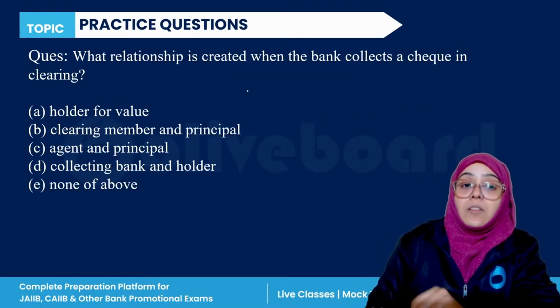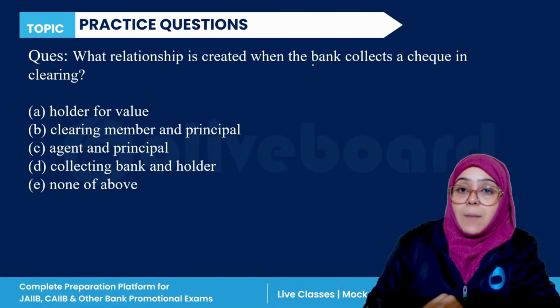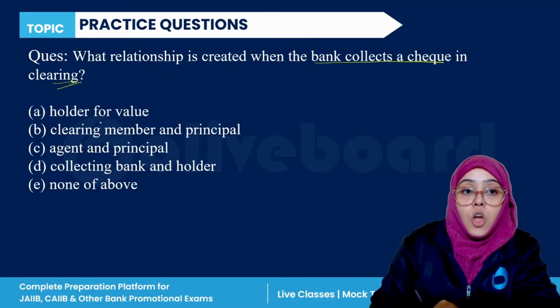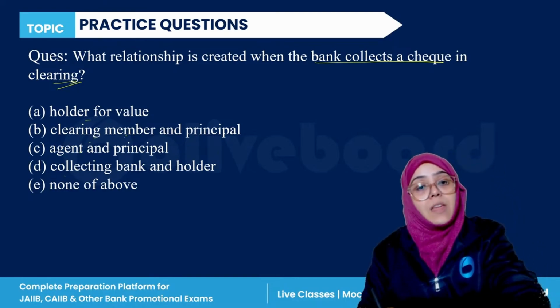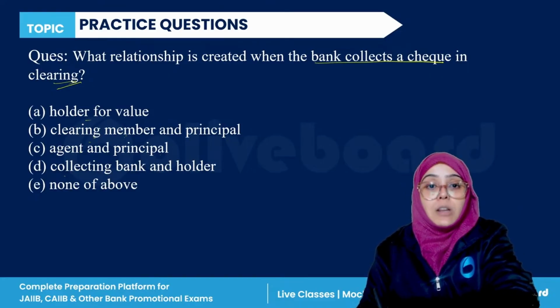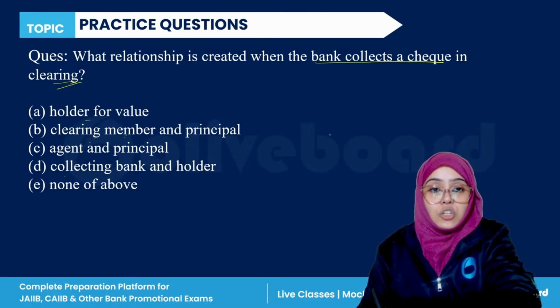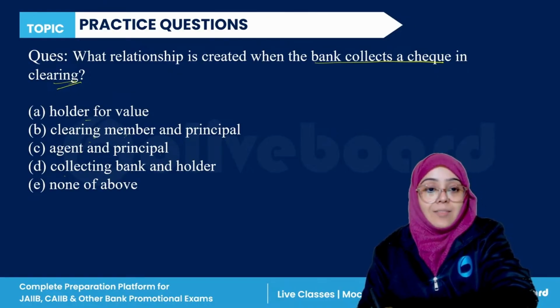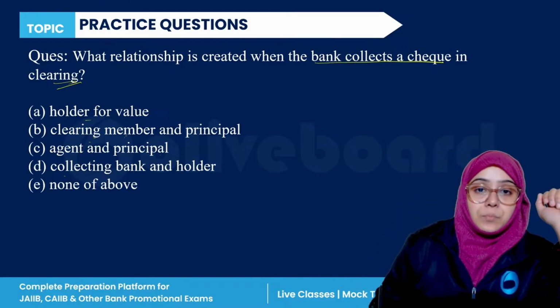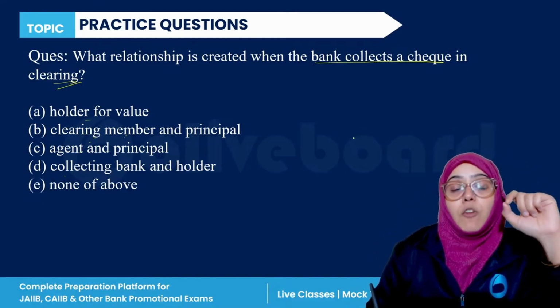Next question. What relationship is created when the bank collects a check in clearing? Holder for value, clearing member and principal, agent and principal, collecting bank and holder, or none of the above. Very easy. When a bank is accepting a check for clearance, what is actually the relationship here? Please answer this question, guys. So the bank collects a check for clearing.